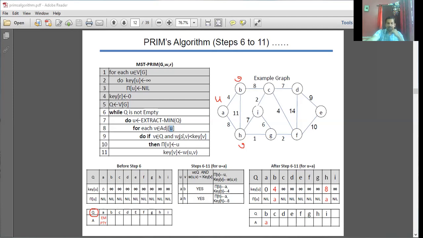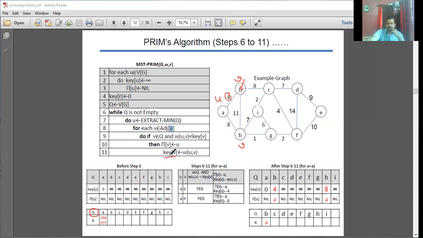And weight from U to V. What's the weight from U to V? 4. If it is lesser than key of V, what's the key value of V? Initially it was infinity. Key of B is infinity. Yes, this 4 is lesser than infinity. So the key value of this vertex V should be changed to the cost from U to V, that is 4.